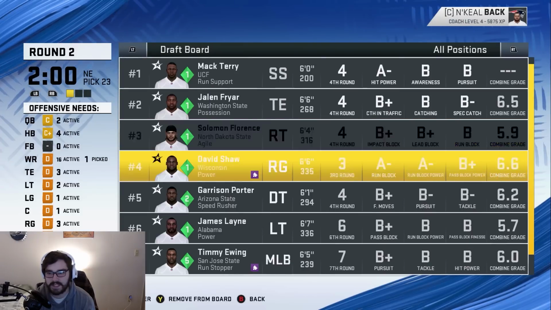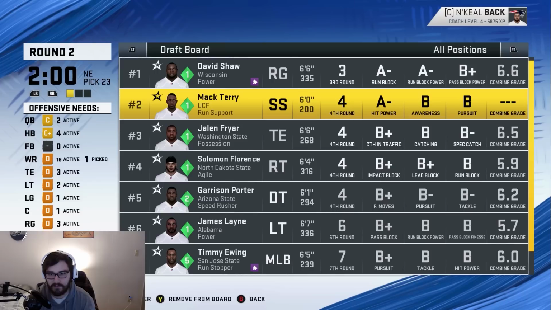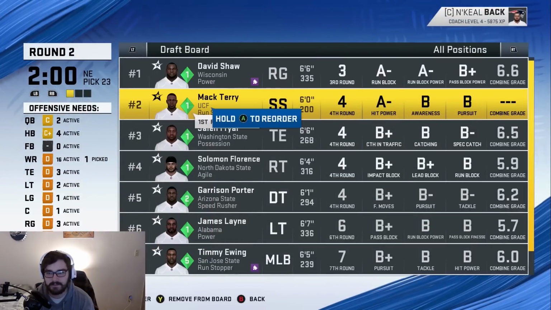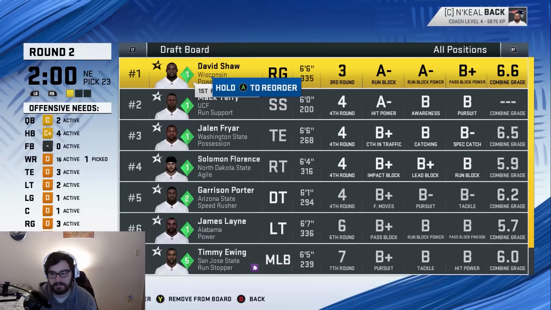But there are 3 guys here who all look extremely good. And I have to figure out which ones I want the most, because I don't know if I'm going to be able to get all 3 of them. Guard is not one of my needs right now, but David Shaw is going to be tremendous. I can move him to tackle. I may actually take him now, and then have to trade up back into the 2nd round.